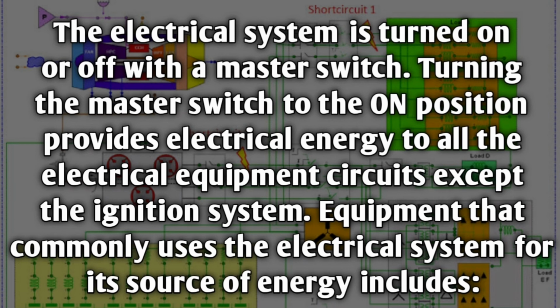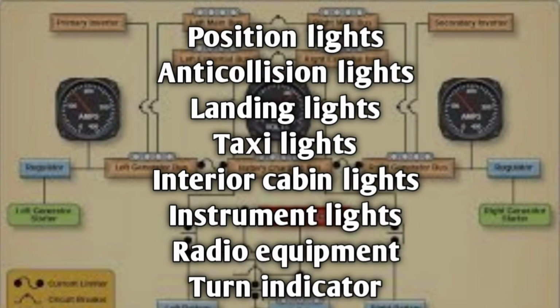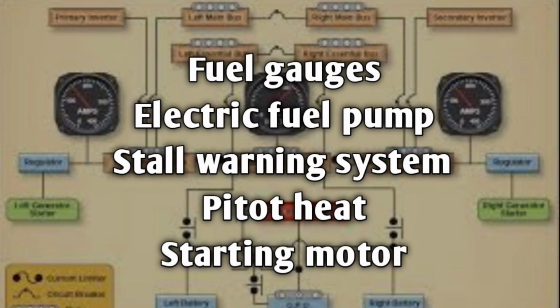The electrical system is turned on or off with a master switch. Turning the master switch to the on position provides electrical energy to all the electrical equipment circuits except the ignition system. Equipment that commonly uses the electrical system for its source of energy includes position lights, anti-collision lights, landing lights, taxi lights, interior cabin lights, instrument lights, radio equipment, turn indicator, fuel gauge, electrical fuel pump, stall warning system, pitot heat, and starting motor.